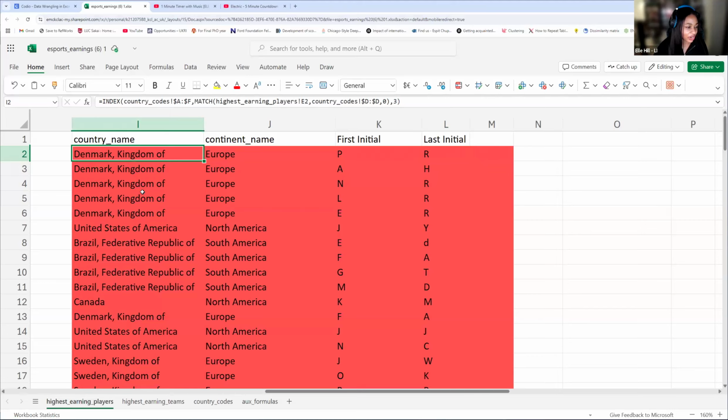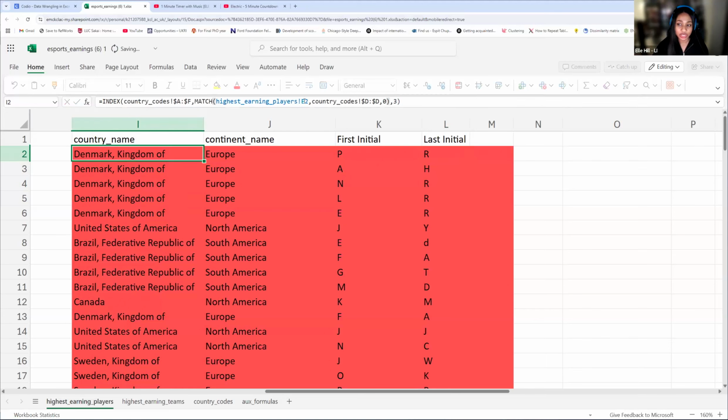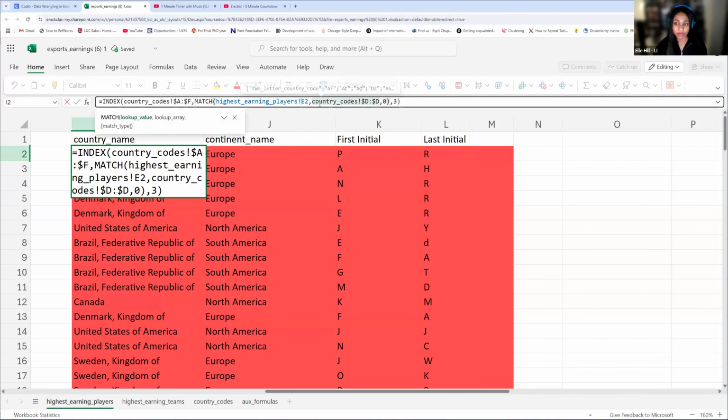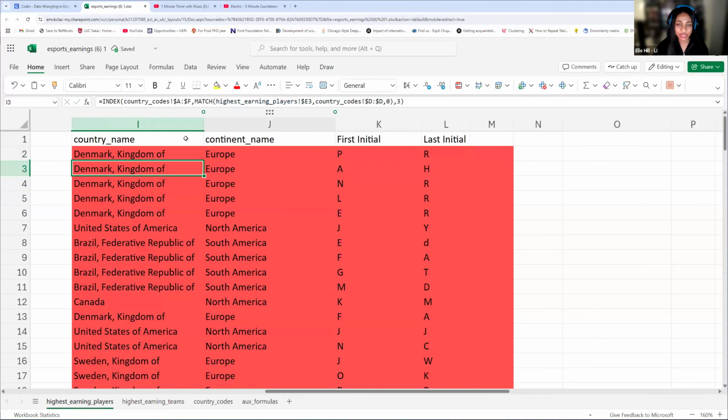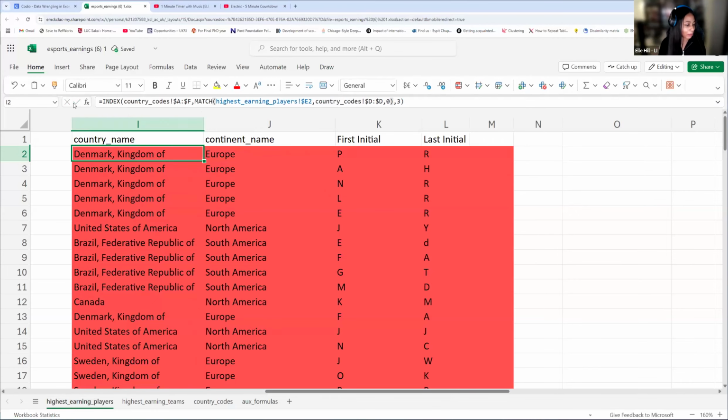If yours is the small letter, I think you might have taken the last letter of the last name. So just make sure you're taking the first letter of the first name. And then this would also work. So even without the dollar sign, this is fine. The only reason we have the dollar sign in front is because it allows us to copy and paste the formula better. So you can have it with or without. It's just depending on if you want to reuse the formula.